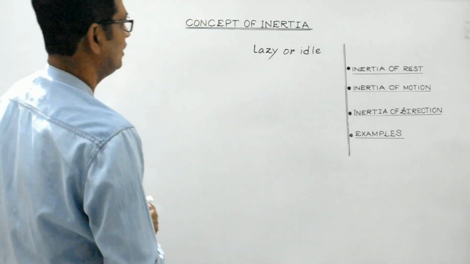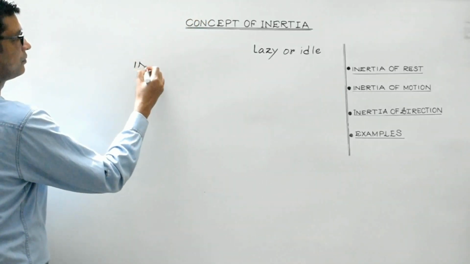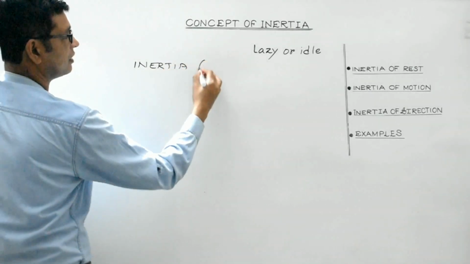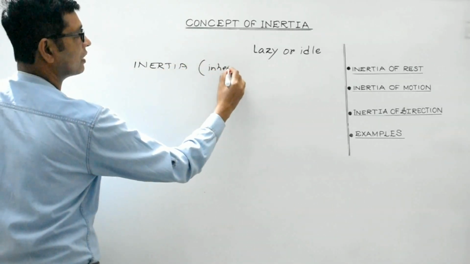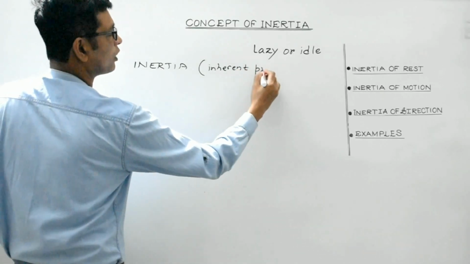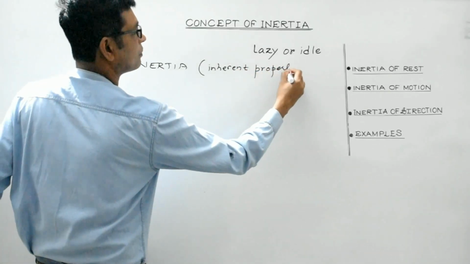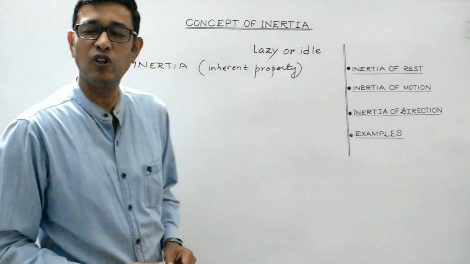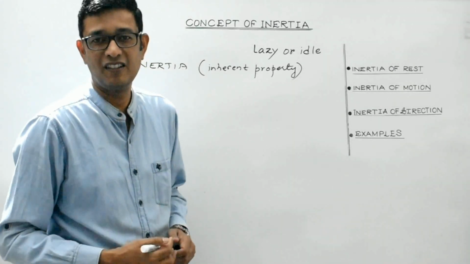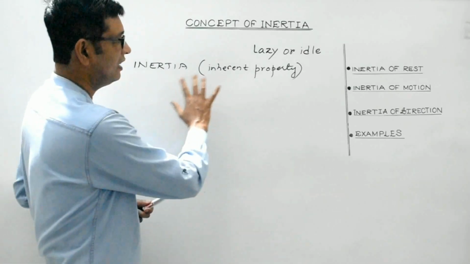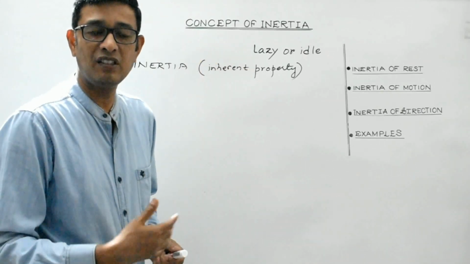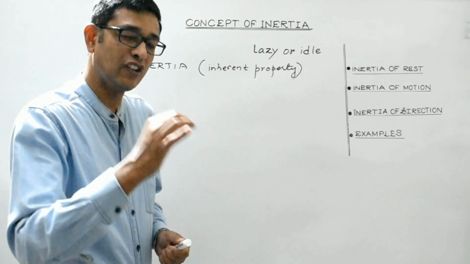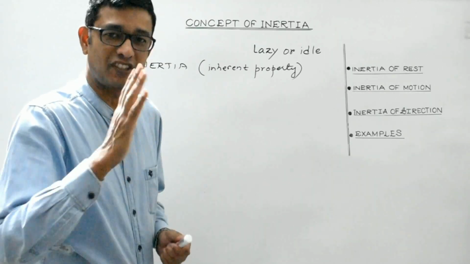So what does inertia mean basically? It is an inherent property, a fundamental property of all material bodies. Students, as you are aware, all the bodies are made up of matter, isn't it? So it is an inherent property of all the bodies by virtue of which a body, if it is at rest, will tend to remain at rest.